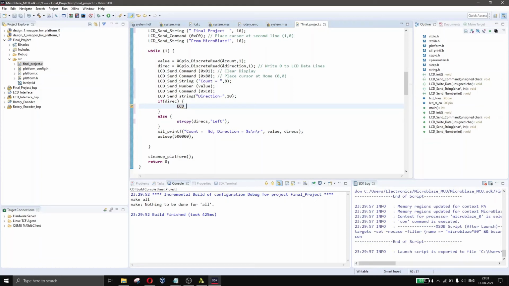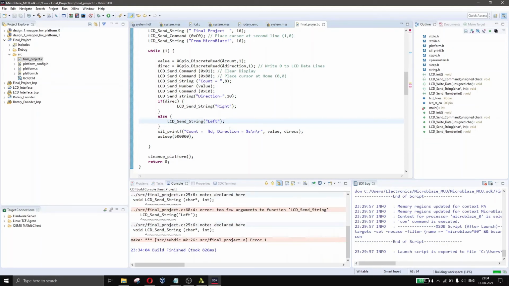LCD send string right, or LCD send string left. I'll just copy this. We'll save it. Yeah, there's some error, too few arguments. Oh, sorry. This right will be 5, then left will be 4.